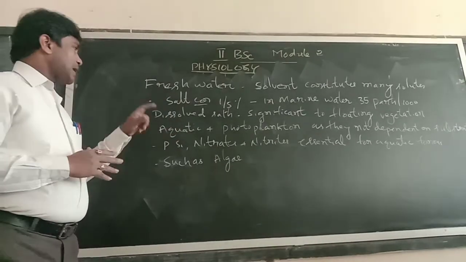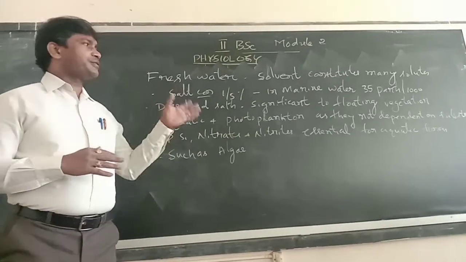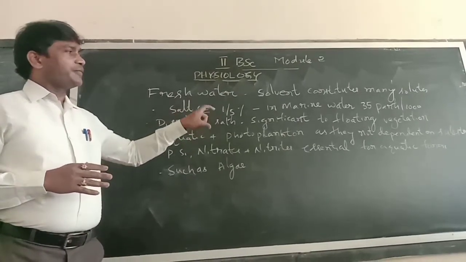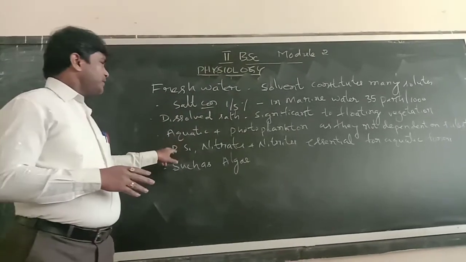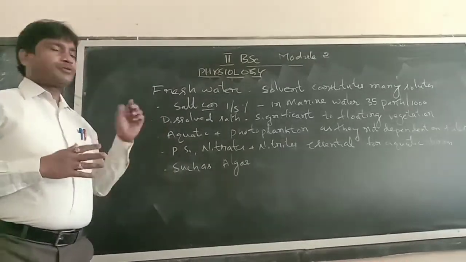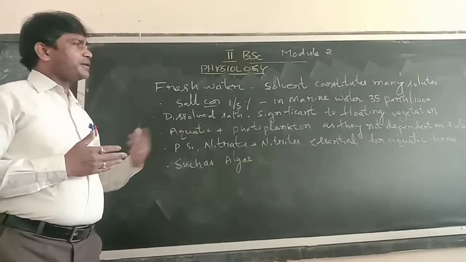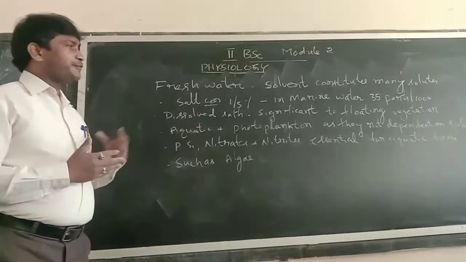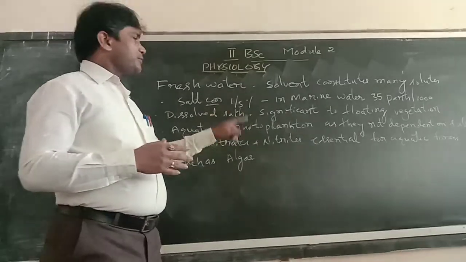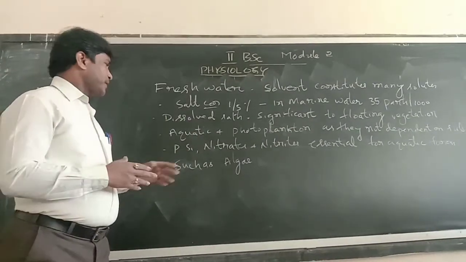Some nutrients like phosphorus, silica, nitrates and nitrites are very essential for the sustenance of aquatic life forms, as they are the main nutrients for their growth. These nutrients are very well dissolved in the water. So water plays an important role in the transportation of these nutrients from one part to another, and it is also the main medium for absorption of these nutrients by the life forms. So water is a very essential component for all life forms.